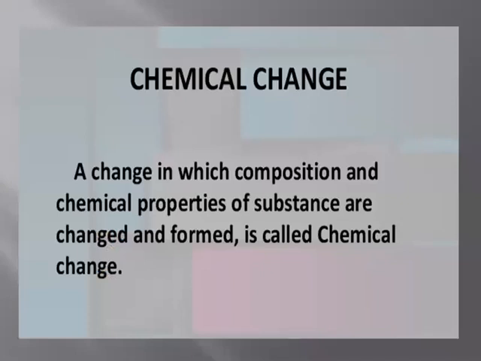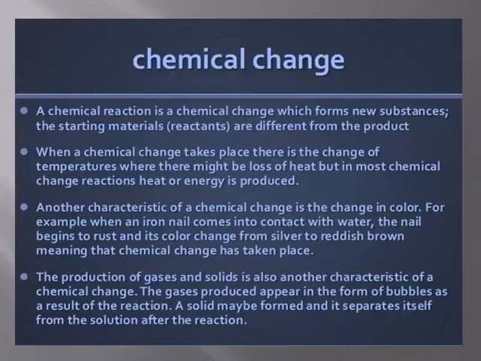We can say that a change in which the composition and chemical properties of a substance are changed and new substances are formed is a chemical change. A chemical reaction actually is a chemical change which forms new substances.